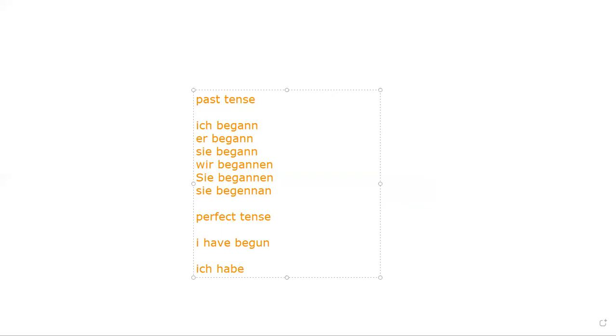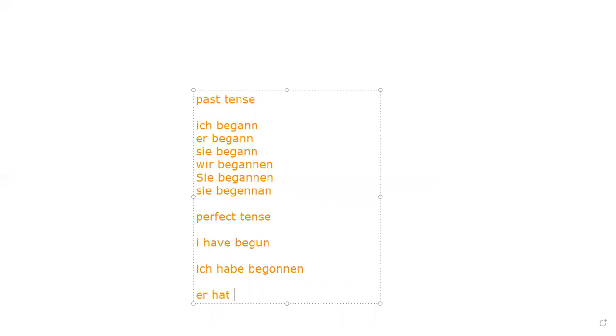Ich habe. What is third form of the verb? Begin, began, begonnen. So we have to insert over here the third form of the verb, begonnen. Is it clear to you? So ich habe begonnen. Is it clear to you?